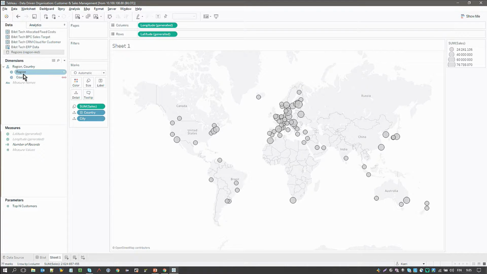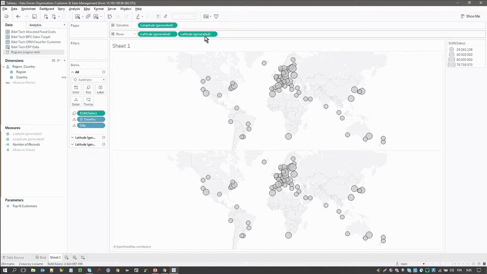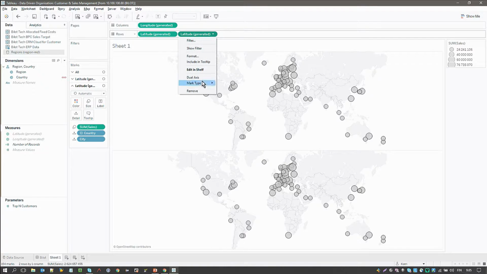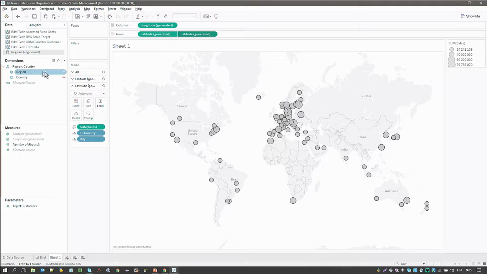So now we're turning region into a custom territory, and then to add a second layer to this map, I'll turn this into a dual axis, and then add region here on color and turn this into a filled map.